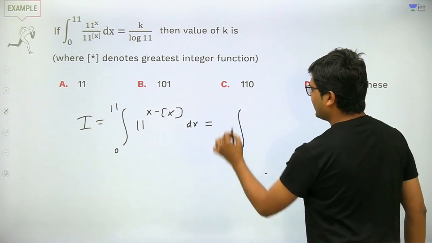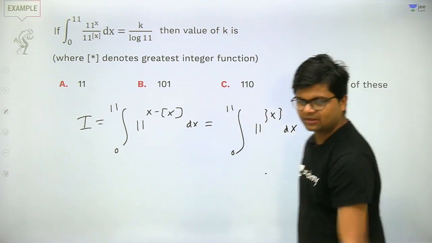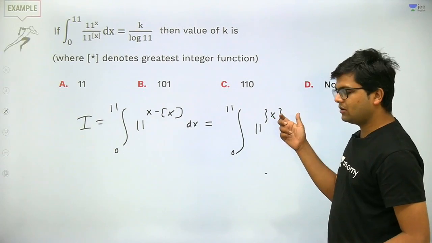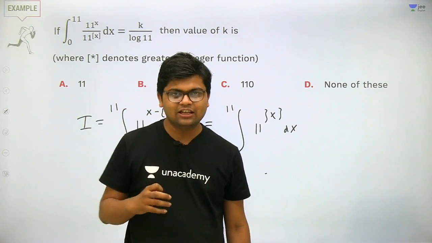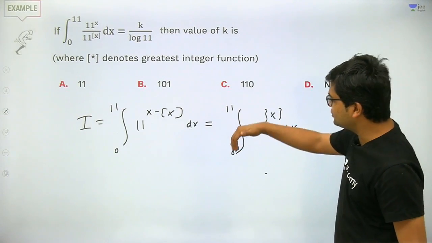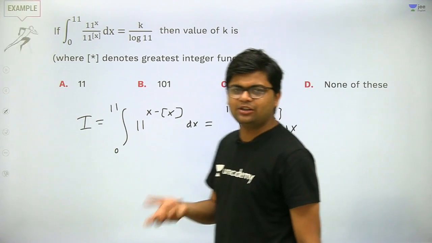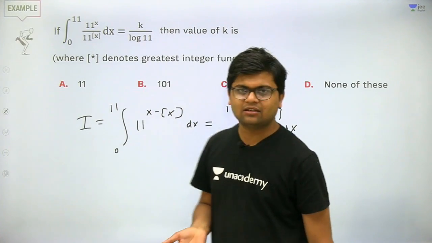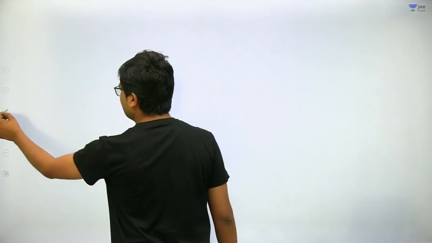So this I have solved till now like this. Got my point? Very good students, very good. Now what to do? The period of the fractional part function is 1. So this integral can be written as 11 outside, 0 to 1, because it is integrating this function over 11 periods. So why integrate over 11 periods? Just integrate it in the first period and multiply that value by the number of periods. That is the basic, standard theory. Very good.